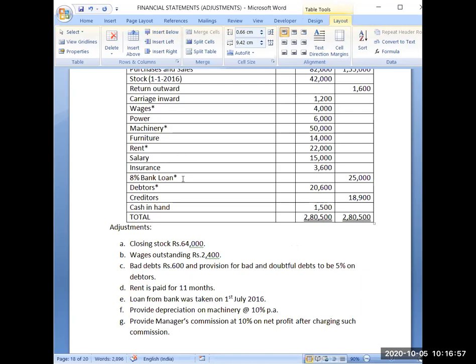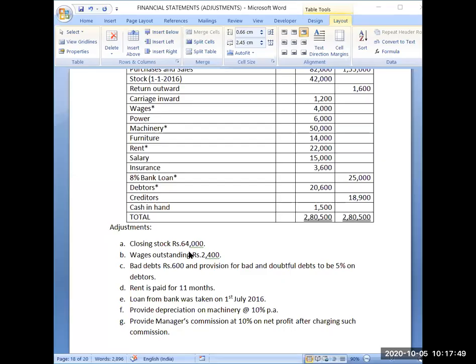So it will go to the balance sheet, and because it is having a credit balance, it will go to the liability side of the balance sheet.